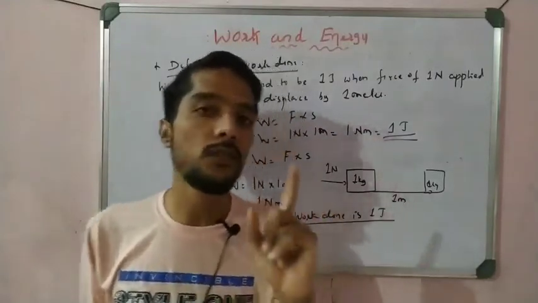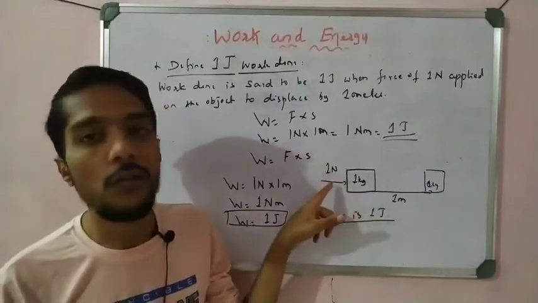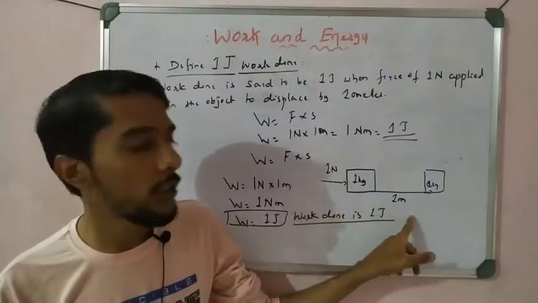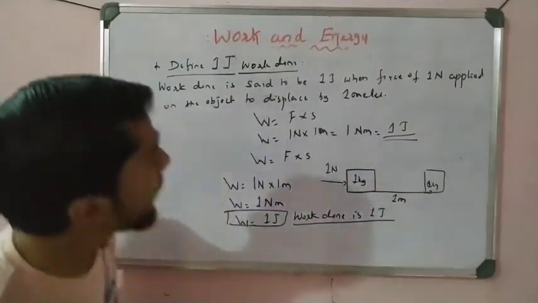In the examination they ask for 1 mark: define 1 joule of work done. Simple one. 1 Newton force is required to displace the object by how much? 1 meter. So that is about the work done here.